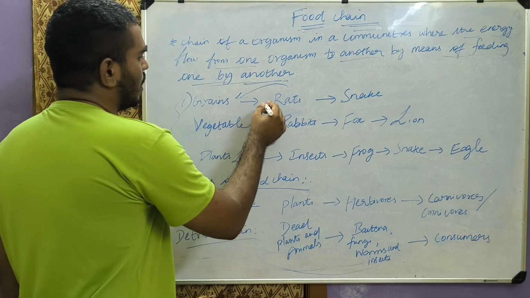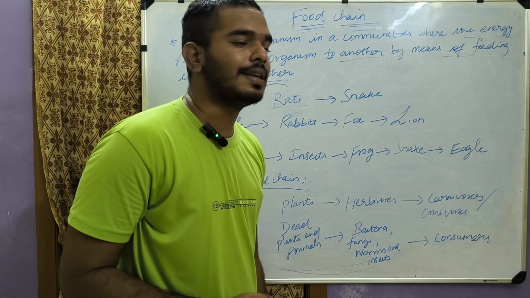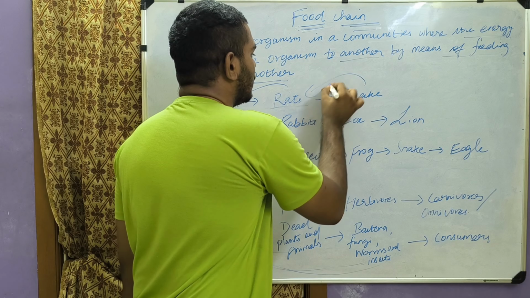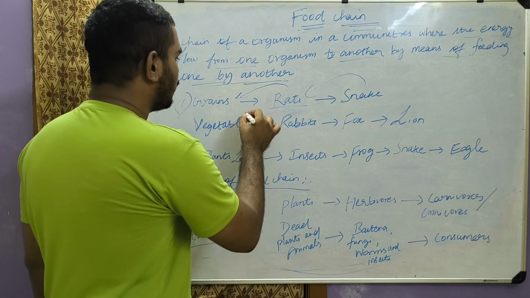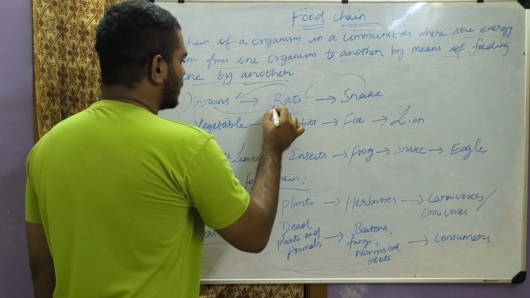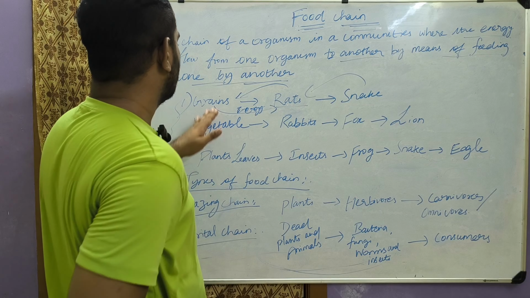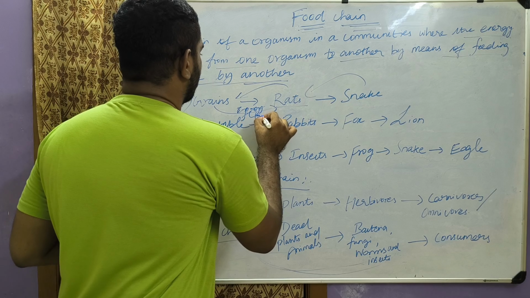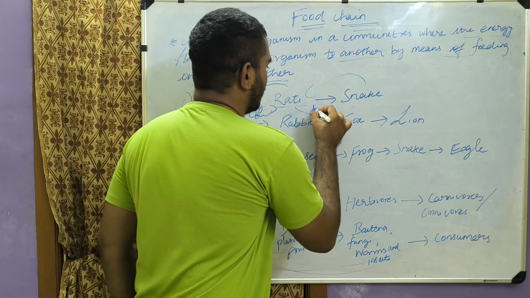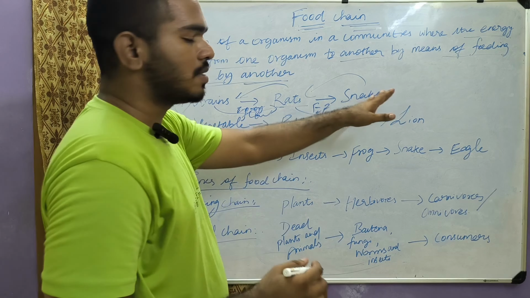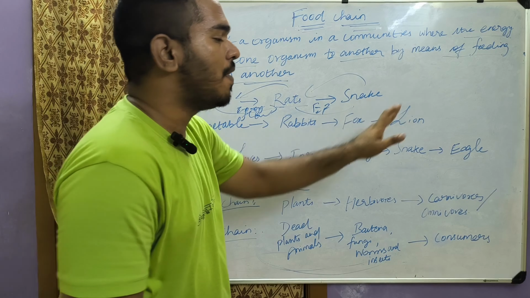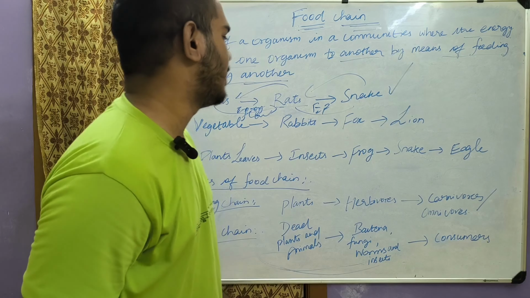These grains are eaten by rats. Then snake eats rats. So the energy flows from grains to rat, and then from rats to snakes.